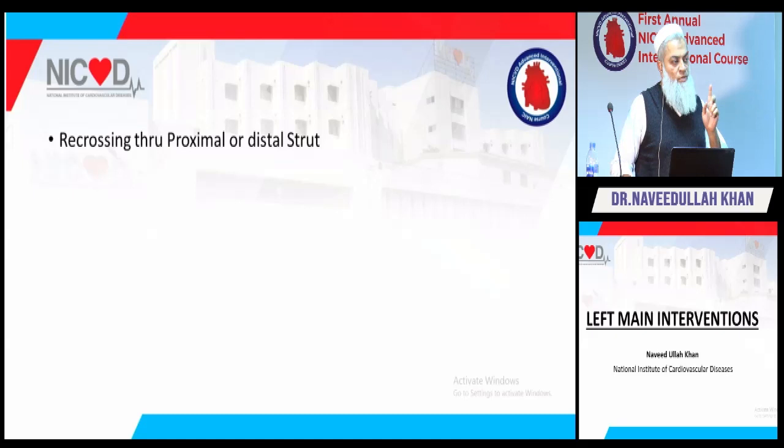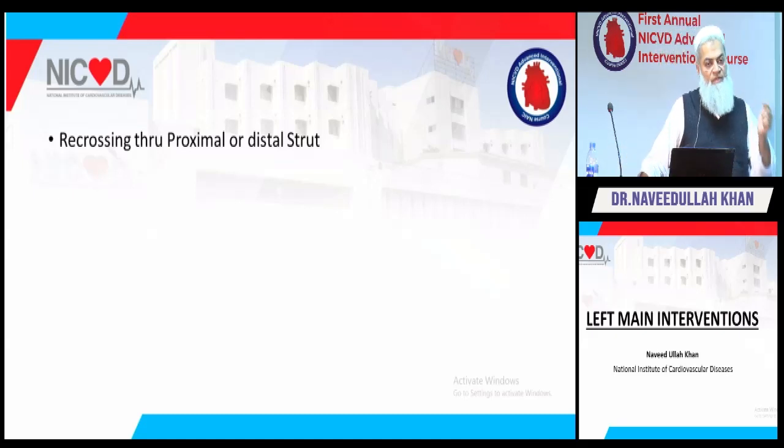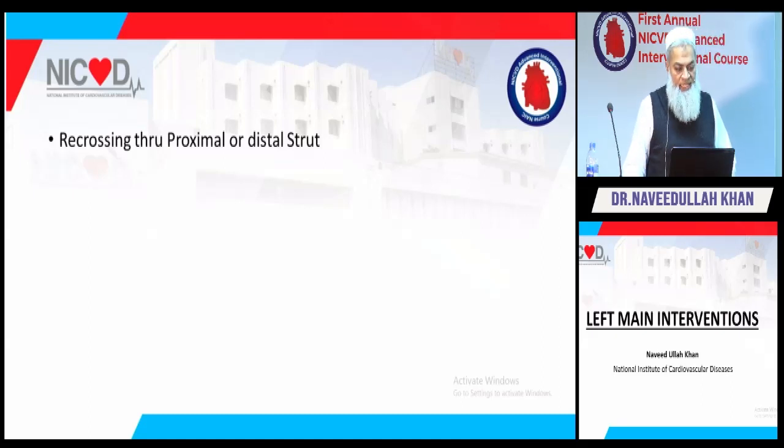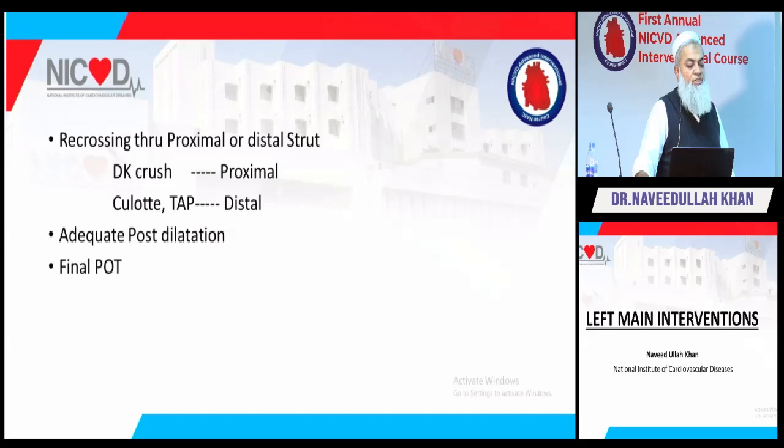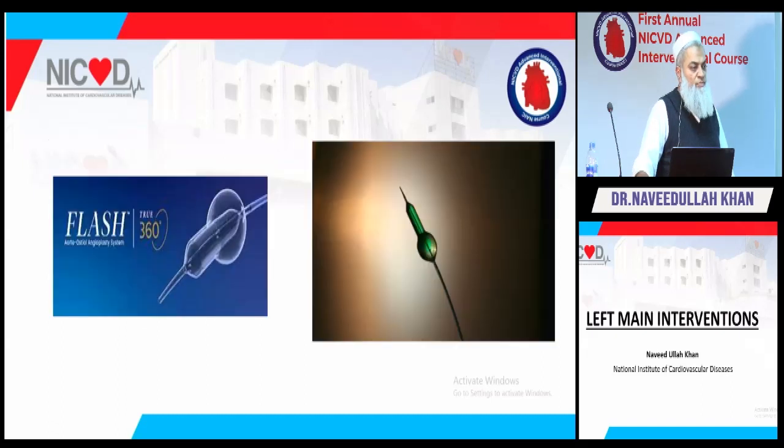If you are crossing from the proper strut, you should not have any problem recrossing with the balloon. So try another strut. For DK crush, you have to cross from the proximal strut; for TAP or culotte, from the distal strut. Then adequate post dilatation, and final POT with the flash balloon.